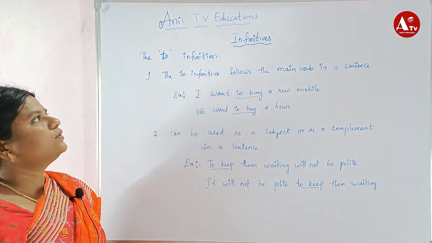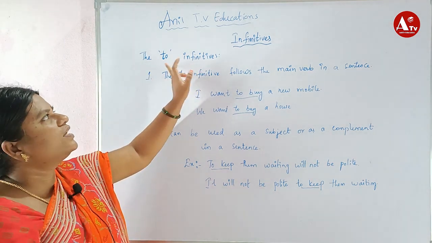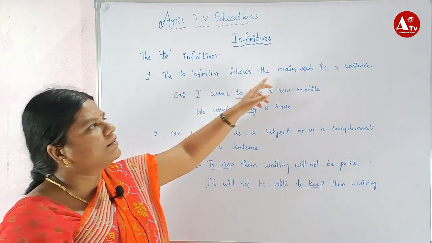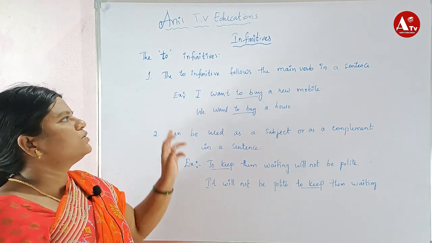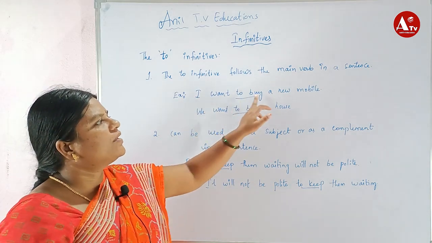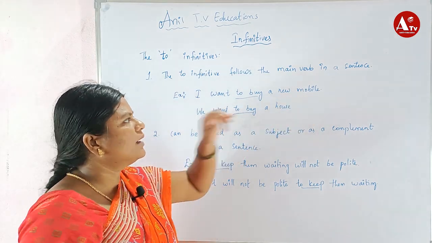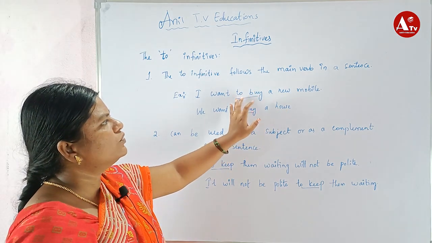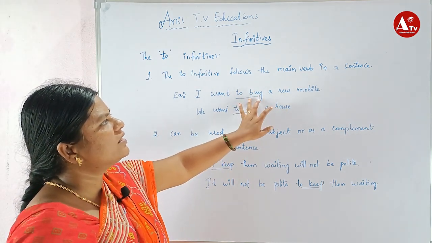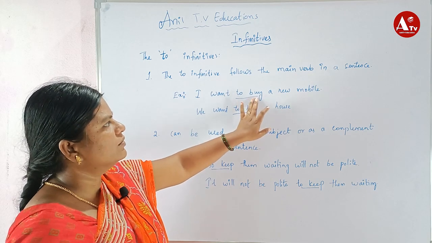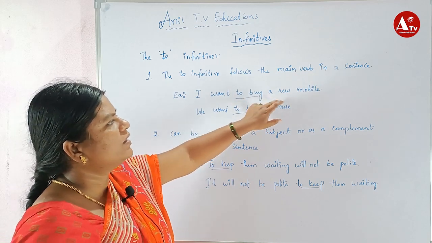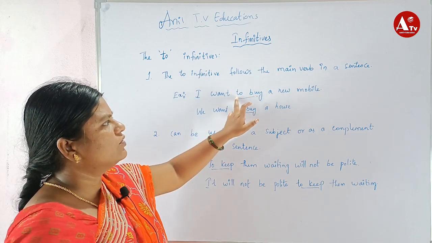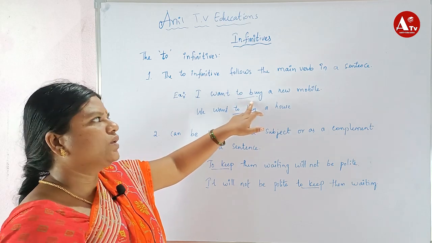Now the to-infinitive, where we use to. The to-infinitive follows the main verb in a sentence. For example, I want to buy a new mobile. Here a new mobile is a noun, and it follows the main verb to buy. What does he want to buy? He wants to buy a new bike. To is there, and buy is a verb, so it follows to. It is called a to-infinitive.